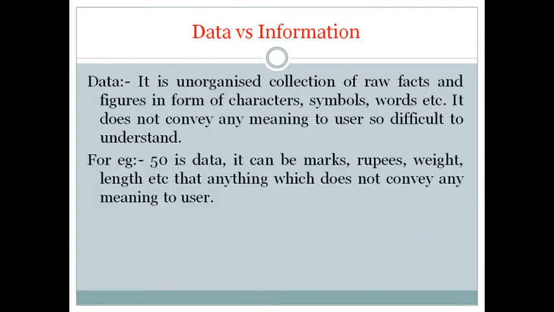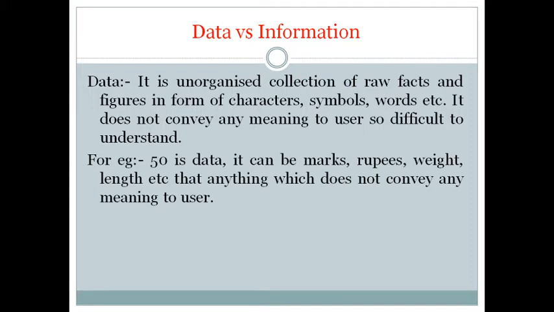So next one is data versus information. Before going to the other topics, we need to know what is the difference between data and information, because in some places we interchange the terms.